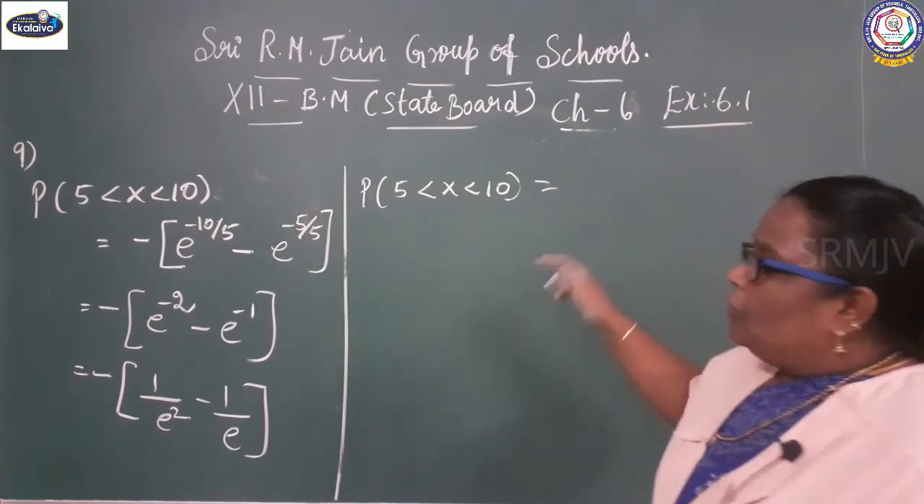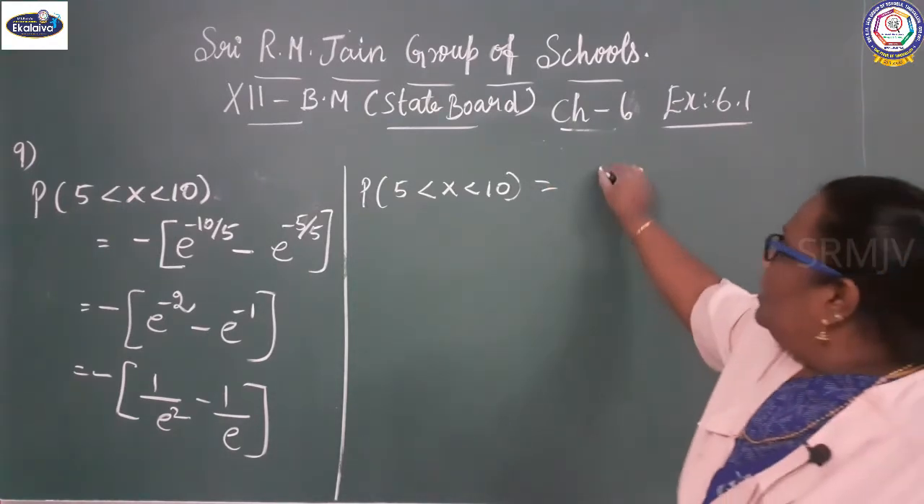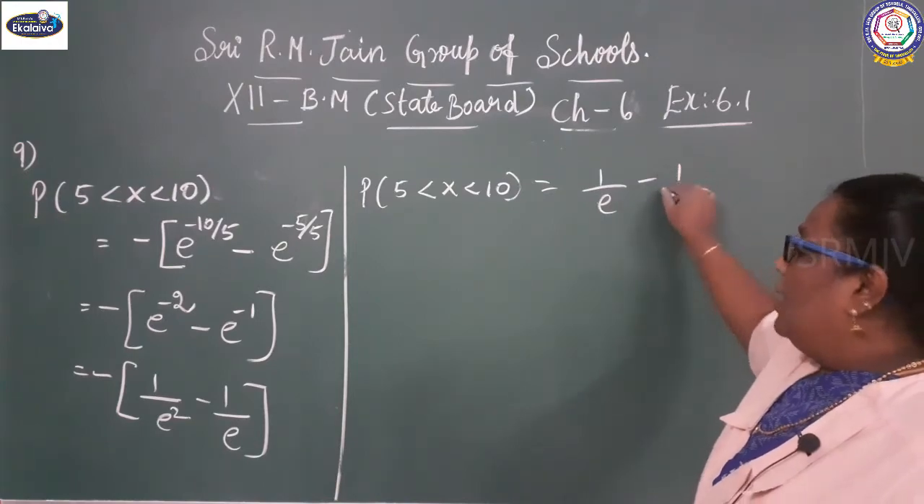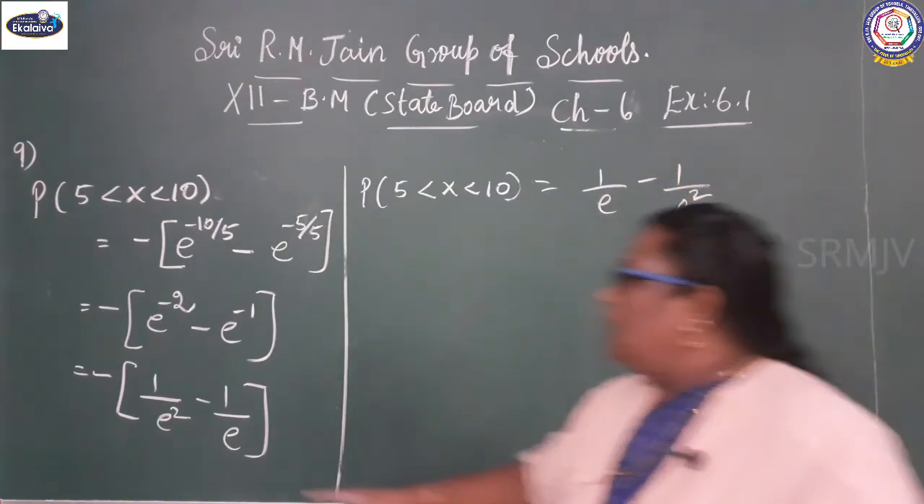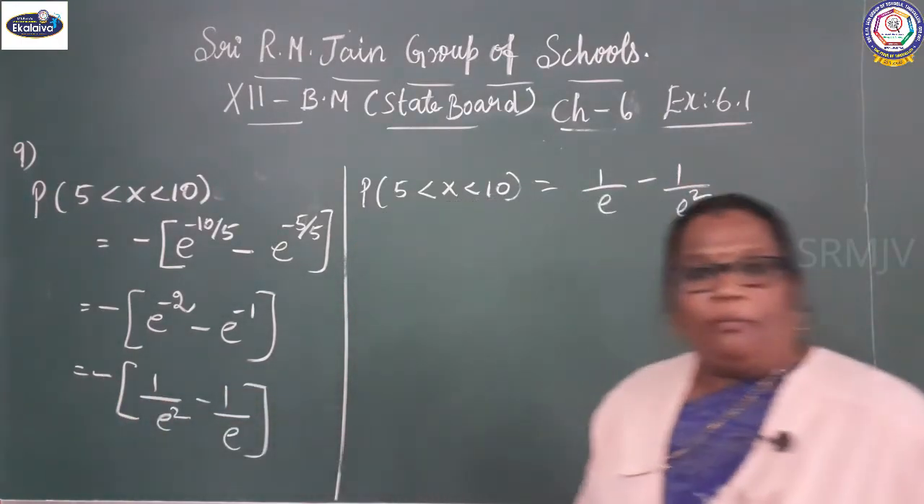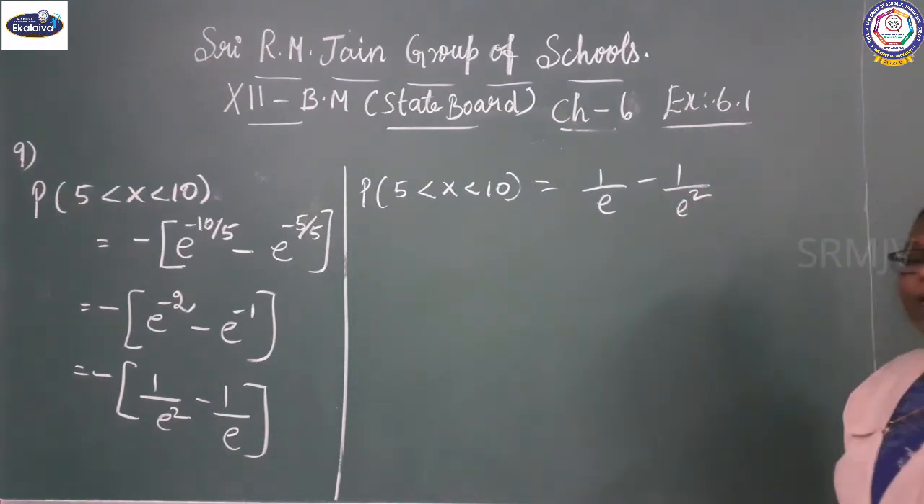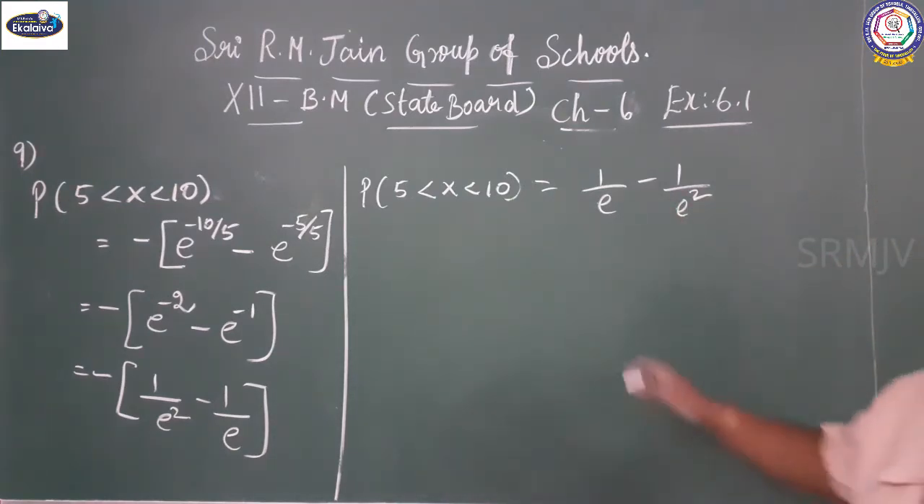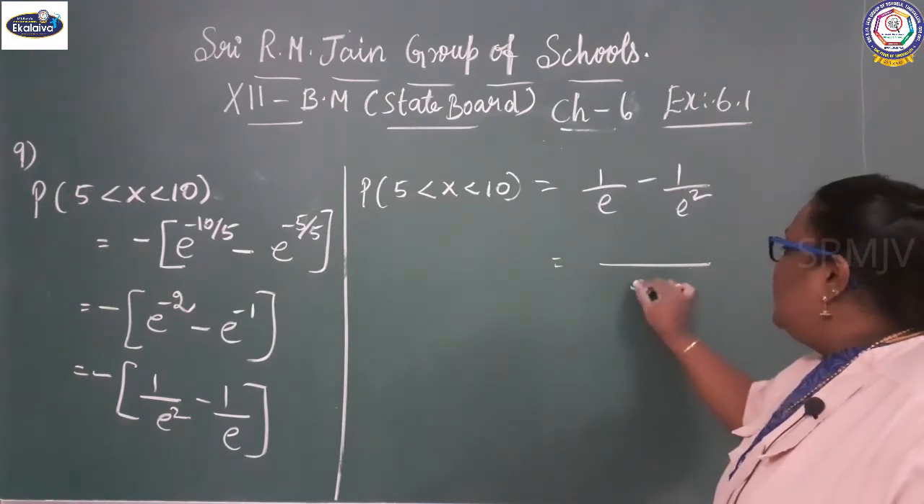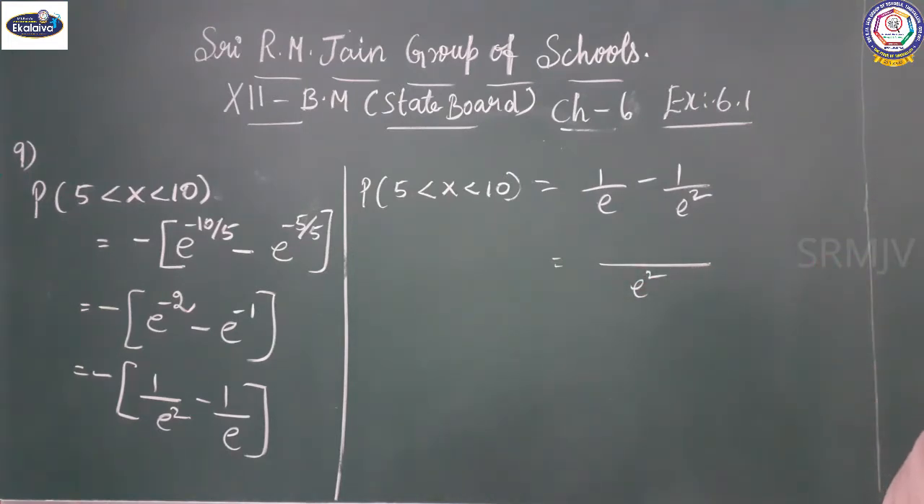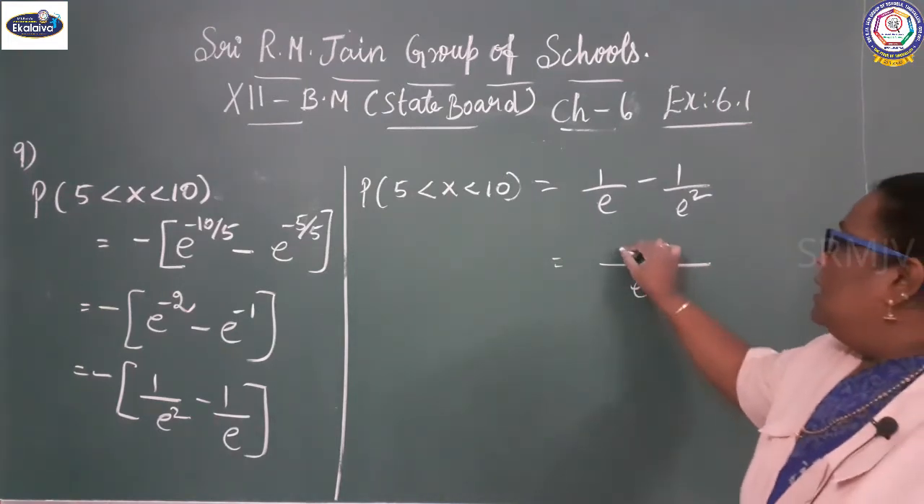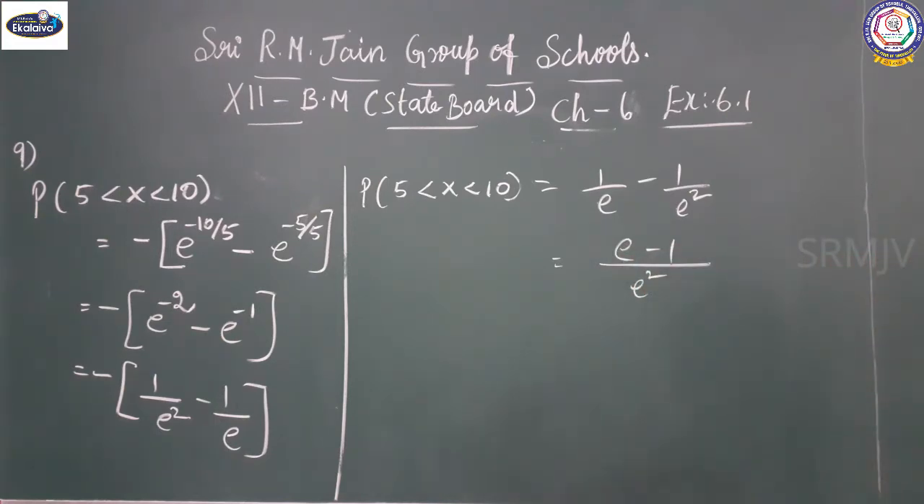You multiply the minus inside: 1 by e minus 1 by e square. Minus into plus gives minus 1 by e square, and minus into minus gives plus 1 by e. E square is the denominator, so you take e square as the LCM: e minus 1. So P of 5 less than x less than 10 equals e minus 1 by e square.